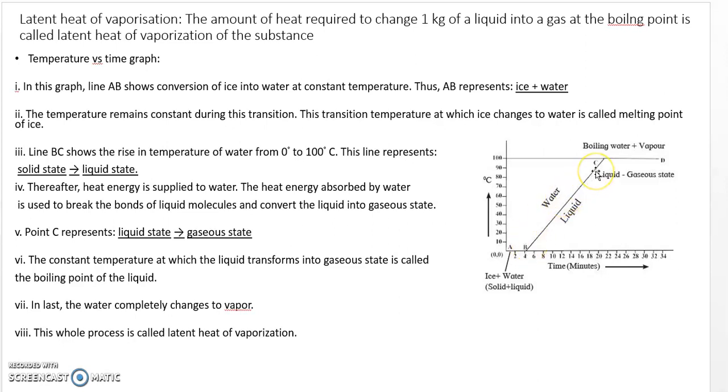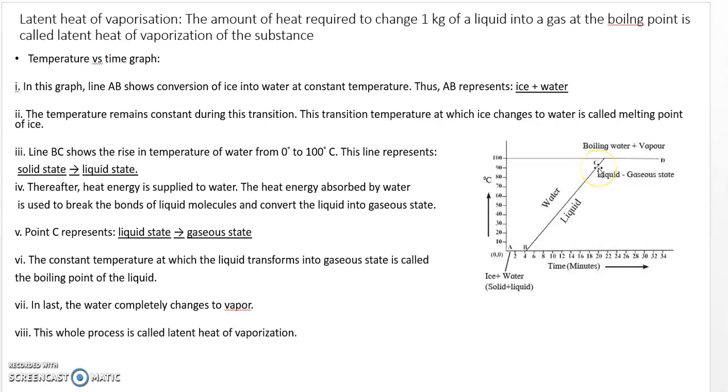Then what does BC represent? Rise in temperature from 0 to 100 degrees Celsius, so the solid gets converted to liquid. Thereafter, heat energy is supplied to the water. The heat energy absorbed by the water is used to break the bonds of the liquid molecules and convert the liquid into gas. So what does point C represent? Liquid to gaseous.